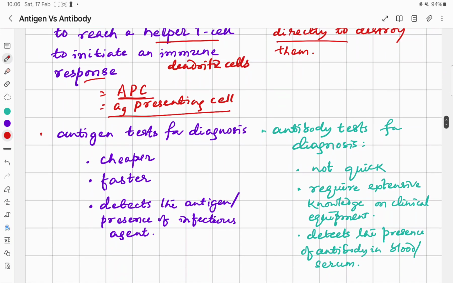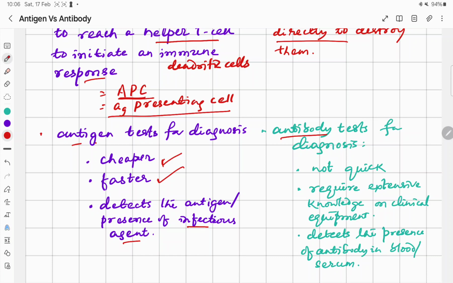So for diagnosis, we can detect antigen, and also we can have test for antibody to diagnose any disease. Usually the antigen tests for diagnosis are cheaper, quicker or faster, and they usually detect the presence of the infectious agent or the antigen.